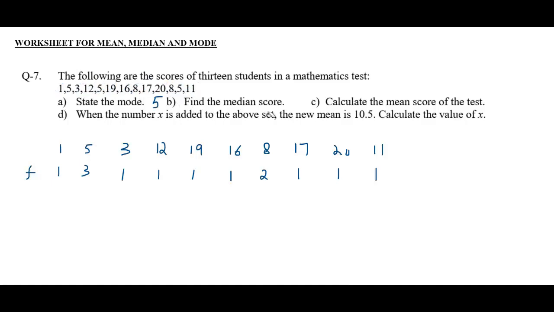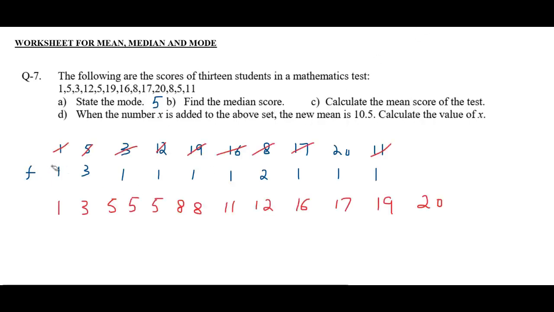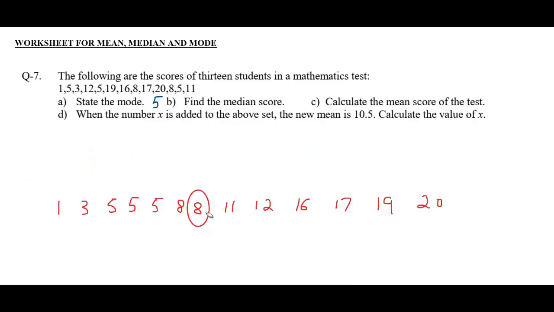Find the median score. To find the median score, we have to arrange the data by taking the help of this table. We have arranged the data from lowest to the highest, and this 8 is in the middle of the data. This is the median.